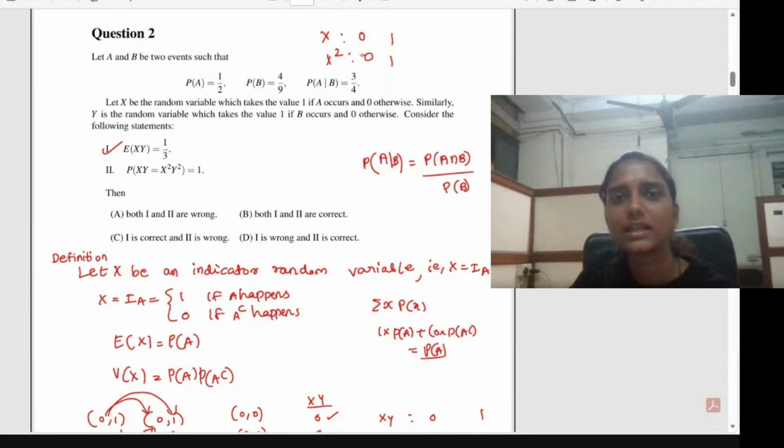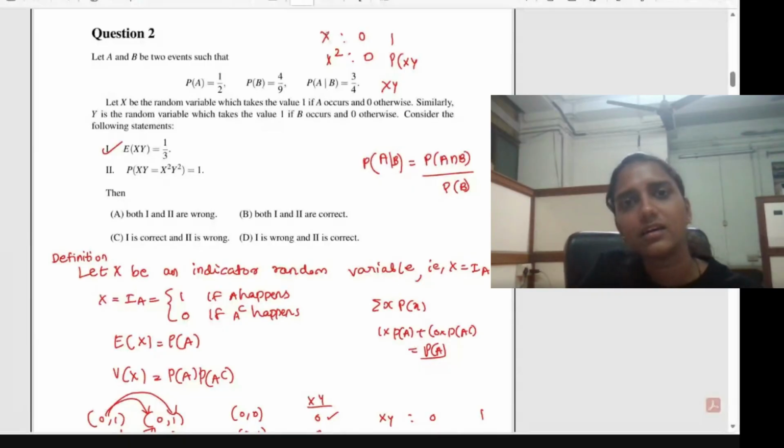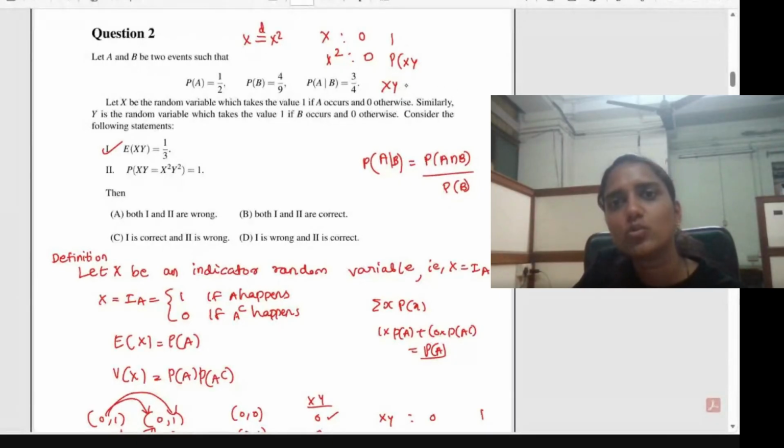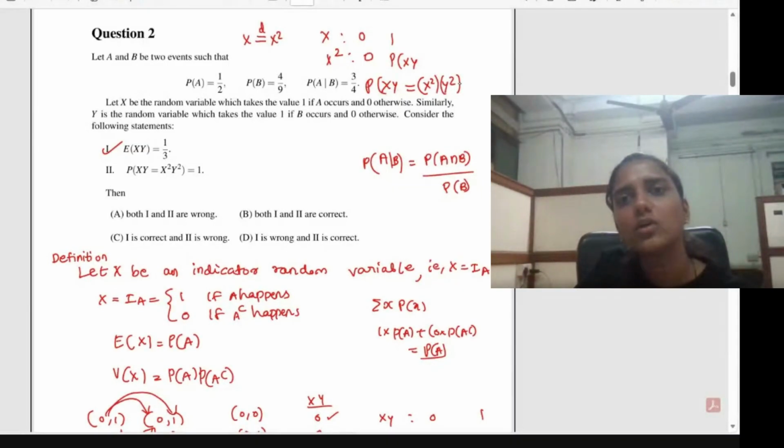X square can also take the value 0 and 1 only. So if you consider x into y, x is equal to x square. X is identically distributed with x square. Both x and x square are identically distributed. So x into y, you can write as x square into y square. So that implies probability of x into y equal to x square into y square will be equal to 1.